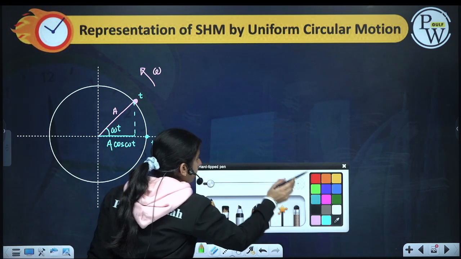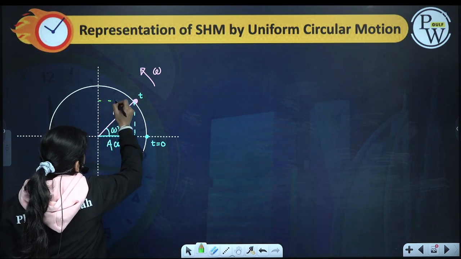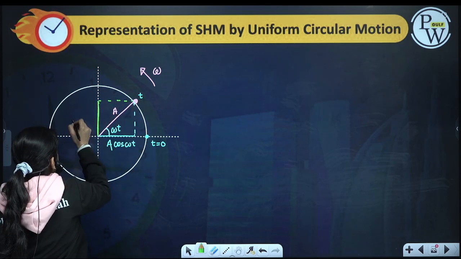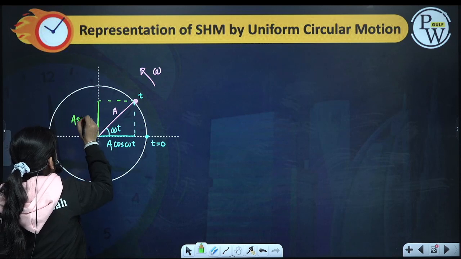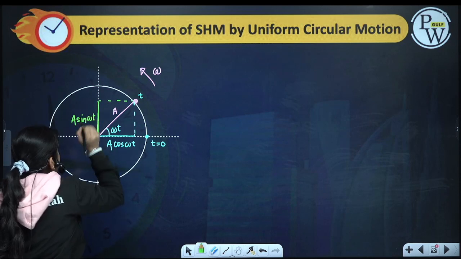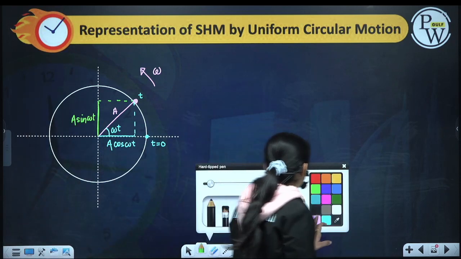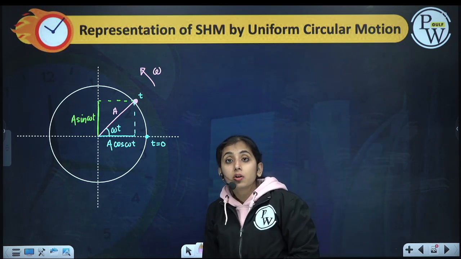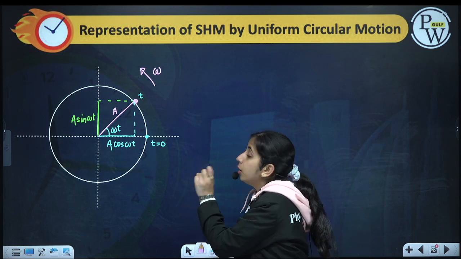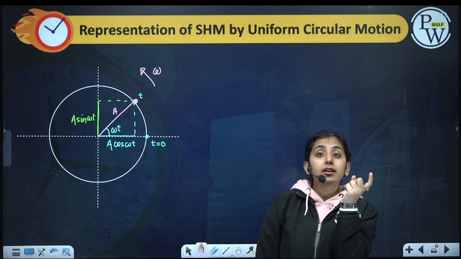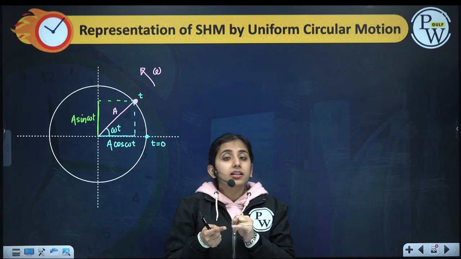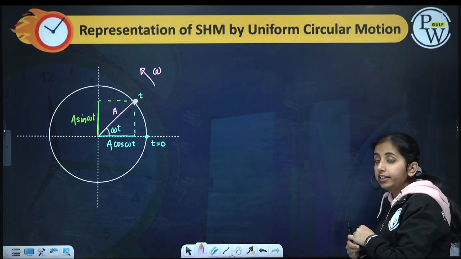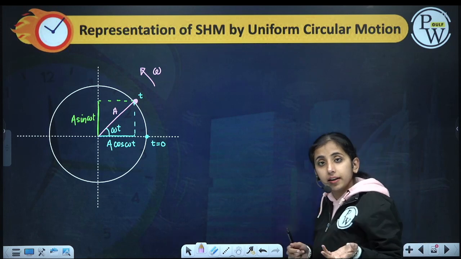Similarly, this distance will be a sin omega t. So the projection of the radius vector gives me a cos omega t, a sin omega t. These are the instantaneous positions of the particle doing SHM.